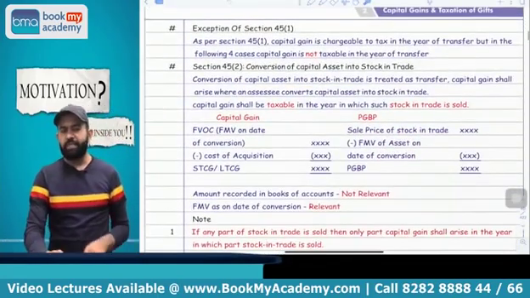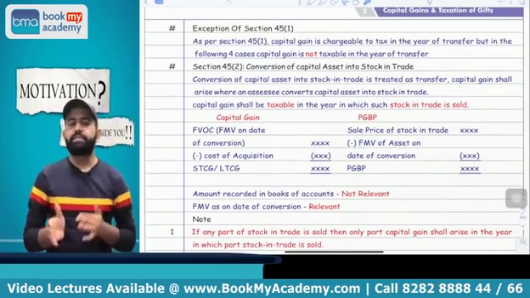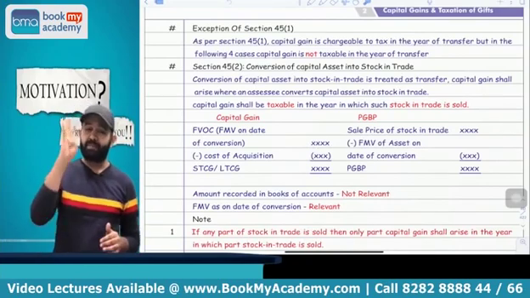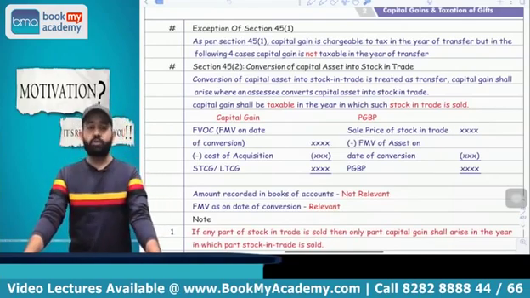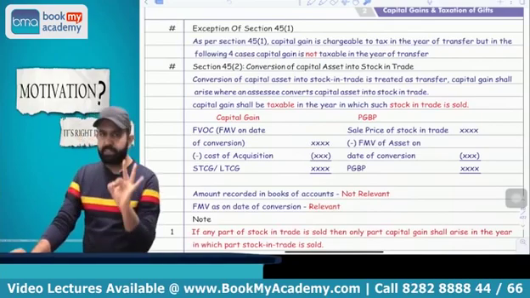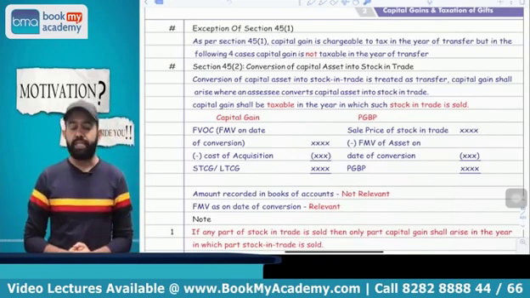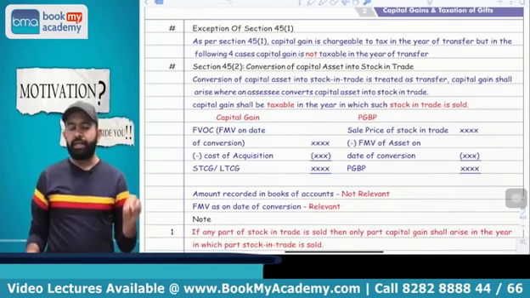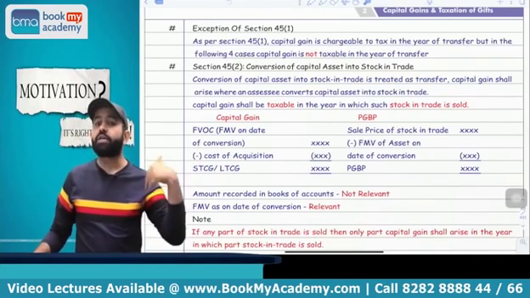Now the next part is related to the exceptions to section 45(1). As per section 45(1), capital gain is taxable in the year in which transfer took place, but there are basically 4 exceptions. The first exception is section 45 subsection 2, that is conversion of capital asset into stock in trade. In this case, the transfer takes place in the year of conversion, but you have to pay the tax in the year in which the stock is sold. Means you have to pay the capital gain tax in the year in which the stock in trade is sold.